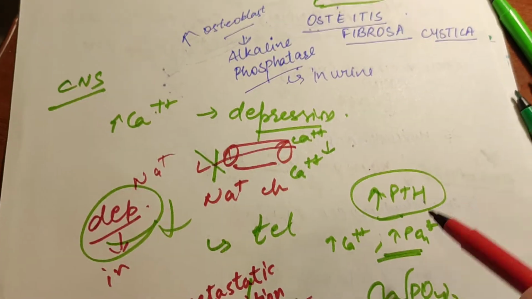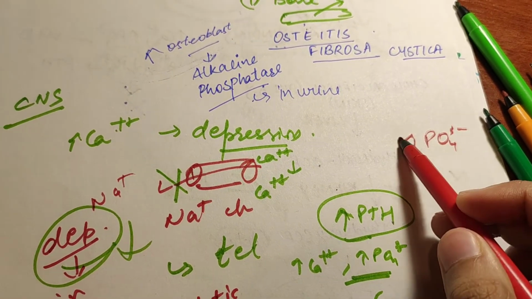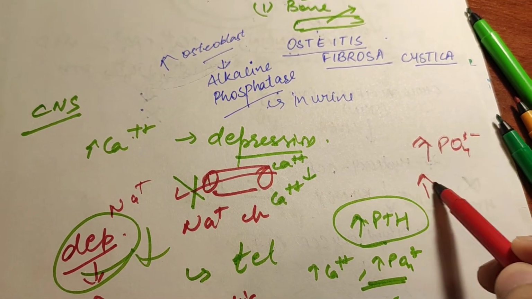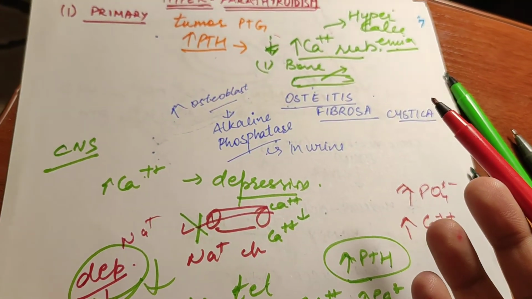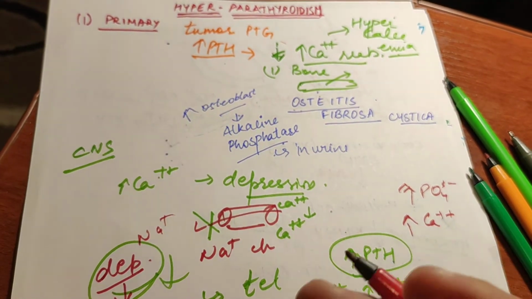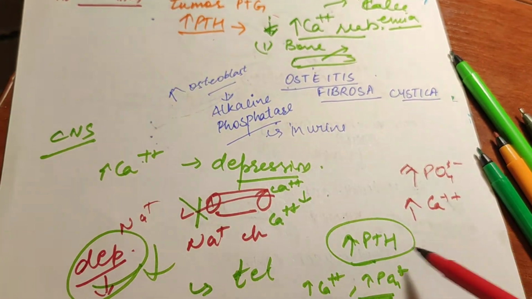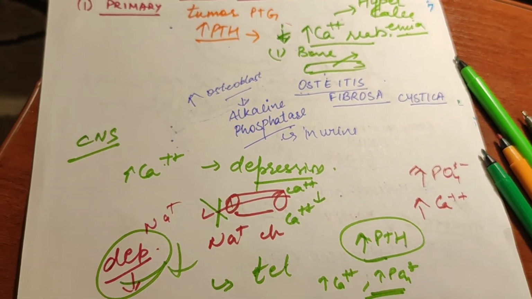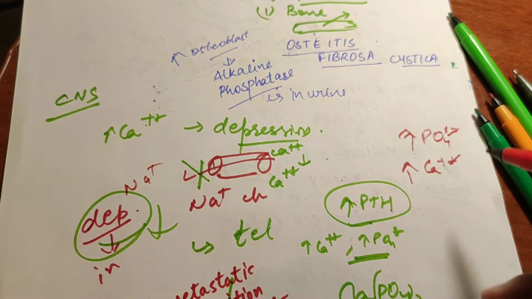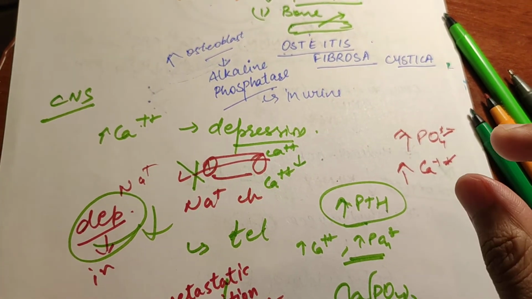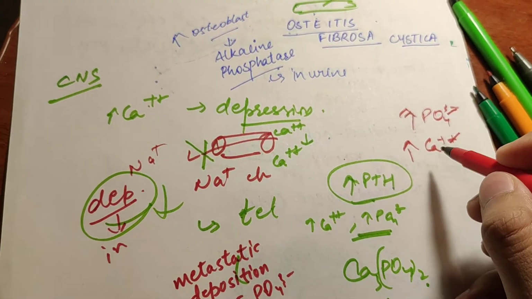Now here in urine, not only phosphate levels are increased in the urine, calcium level is also increased, because calcium cannot be reabsorbed by the kidney that much. So in the kidney, the phosphate level and calcium level also increase. So as it is moving in the kidney, calcium phosphate stones will be formed in the kidney. It will get precipitated and kidney stones will appear.